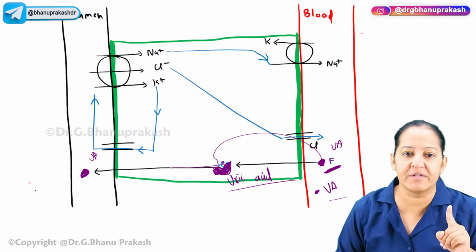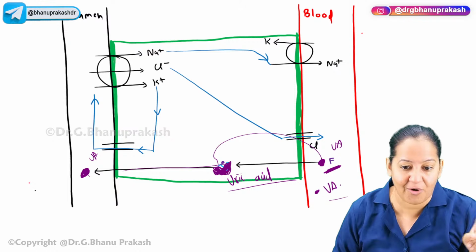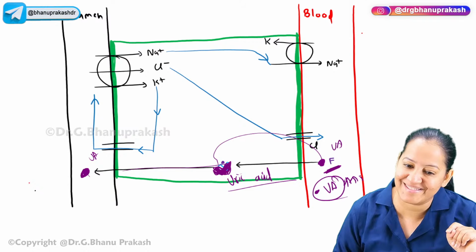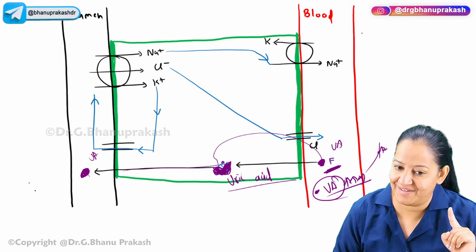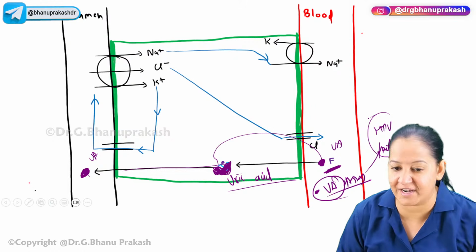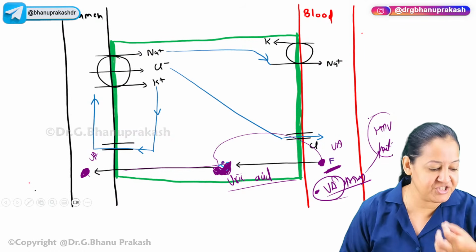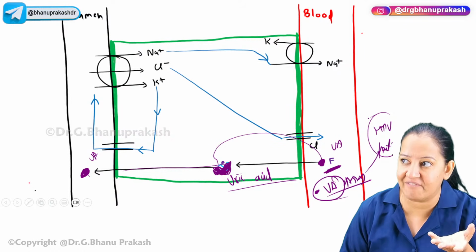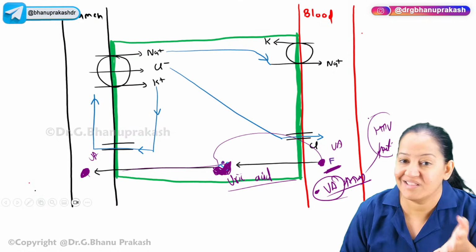Furosemide will sit here. Furosemide will come on this side. But uric acid will not come. Uric acid concentration in the blood will increase, and the patient will have gout. Increased uric acid concentration, hyperuricemia. It is a side effect of furosemide. I'm just explaining the side effect. Why, in a patient taking furosemide for long, can they have hyperuricemia or gout? This is the answer.